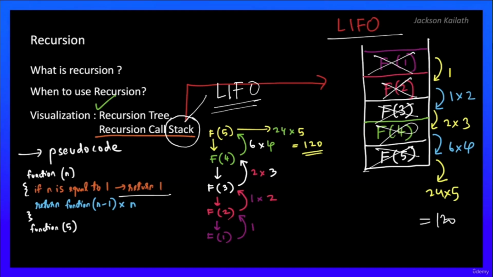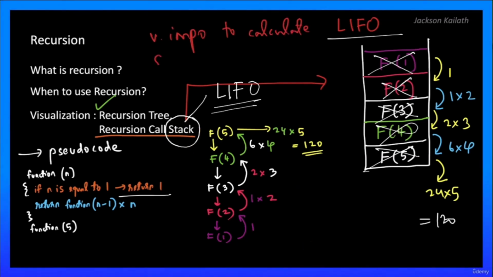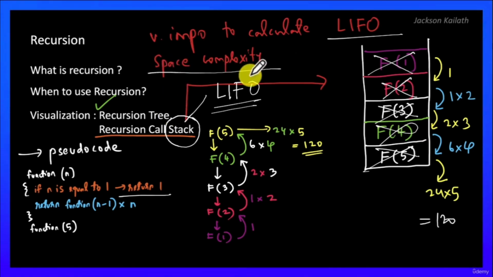The recursion tree and the recursion call stack are very powerful tools. They are very important because they help us to calculate especially the space complexity. We'll see that in future questions, and in many questions it's very helpful to calculate the time complexity as well.